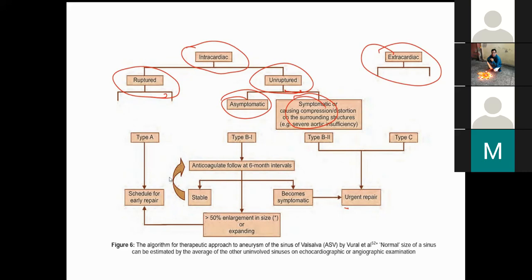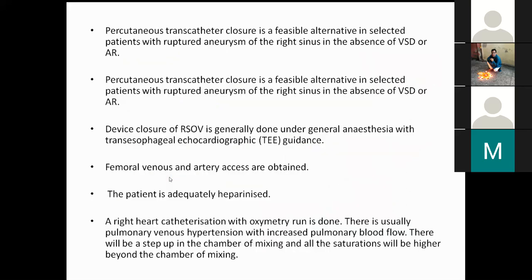What are the indications and contraindications of device closure, and which device is to be used? Coming to that, basically it is an Amplatzer duct occluder. So percutaneous catheter closure is a feasible alternative in selected patients with ruptured aneurysm of the right sinus, in the absence of VSD or AR. Device closure of RSOV is generally done under general anesthesia and in TEE.